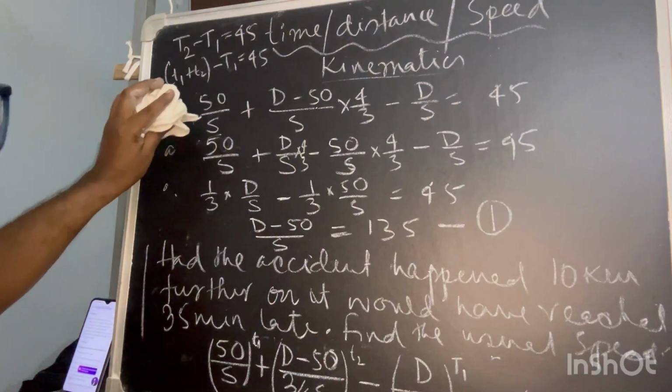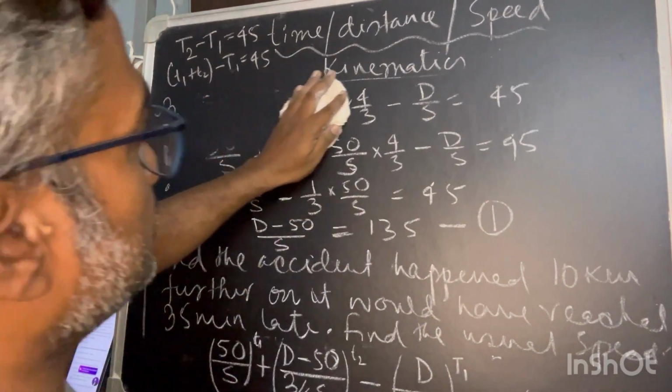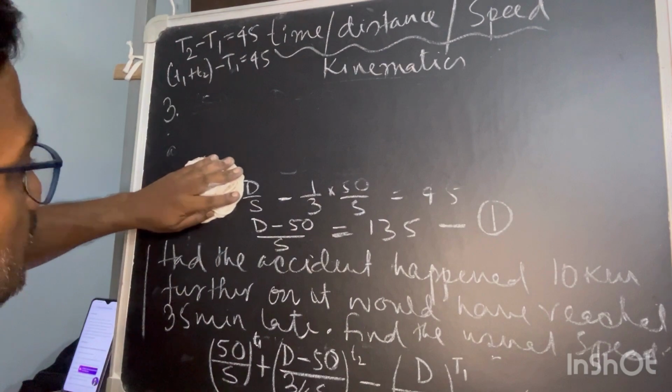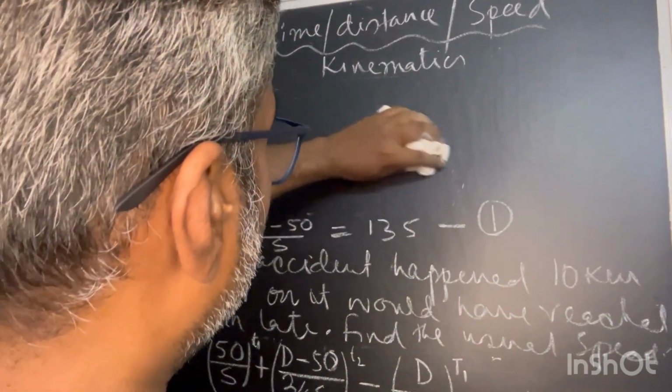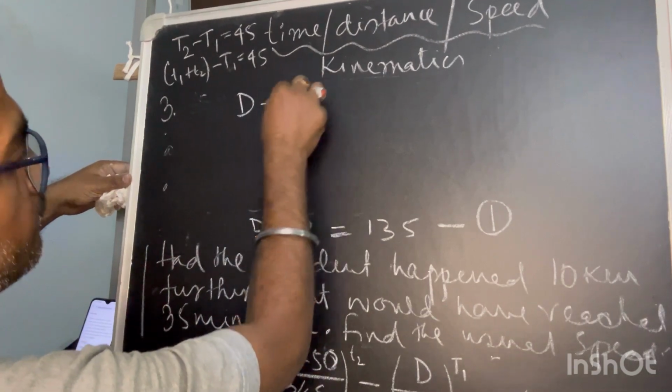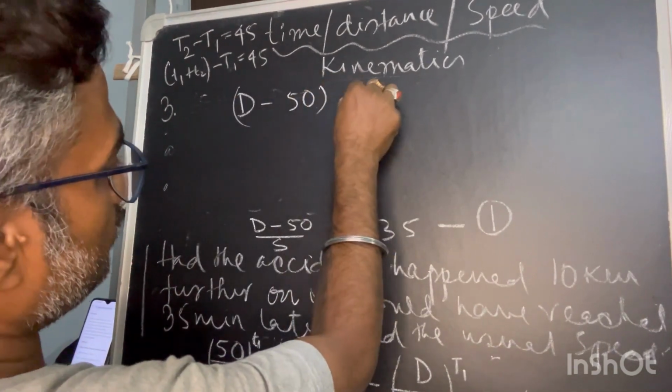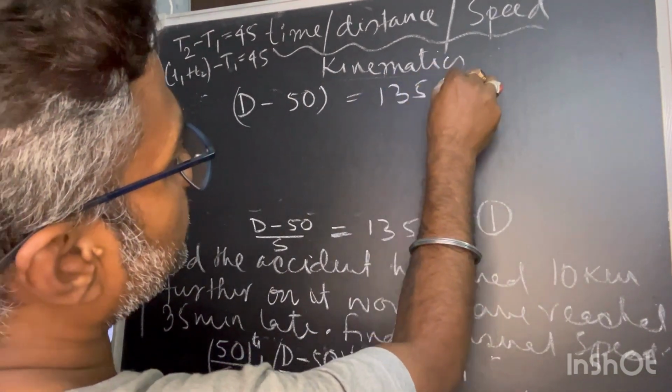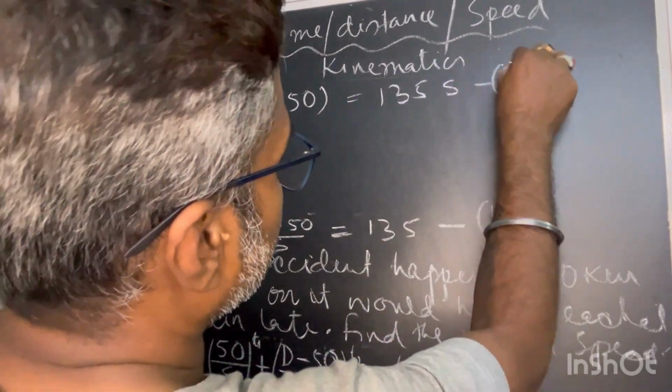So remember this, I will write it by rubbing everything on the top. Only the final form of the equation is needed. So D minus 50 is equal to 135S. This is my final equation.